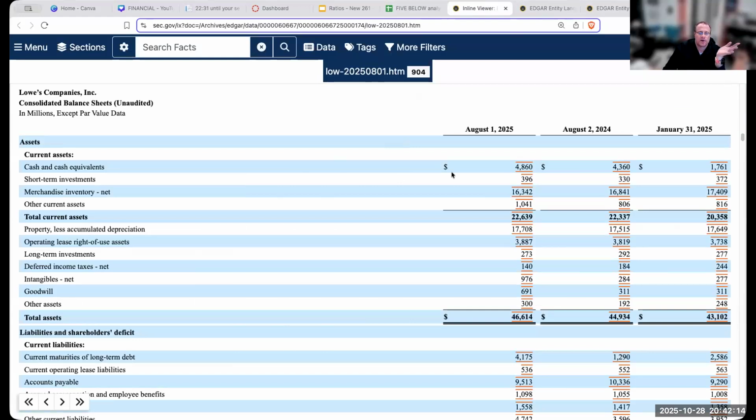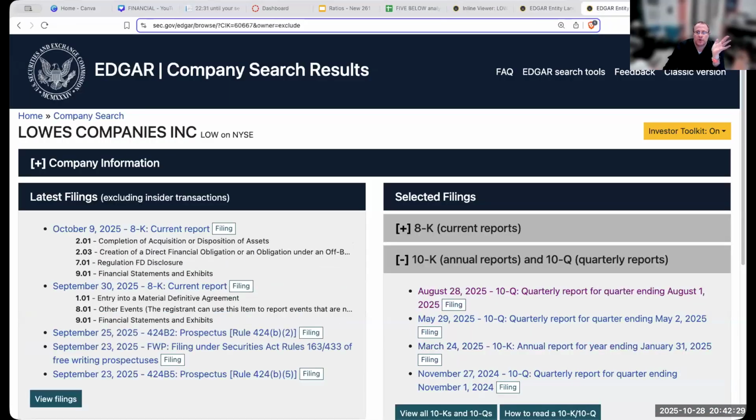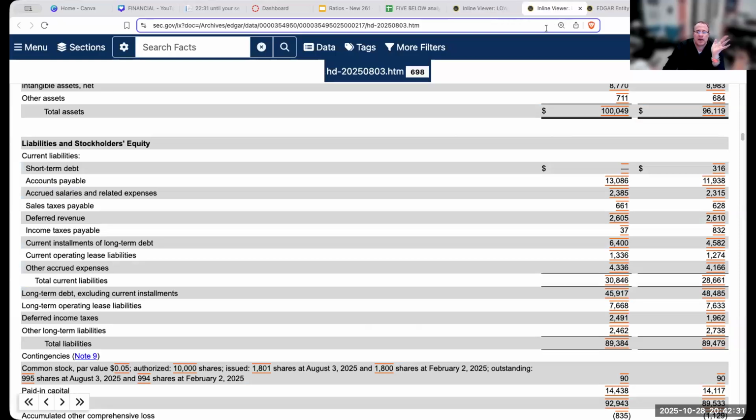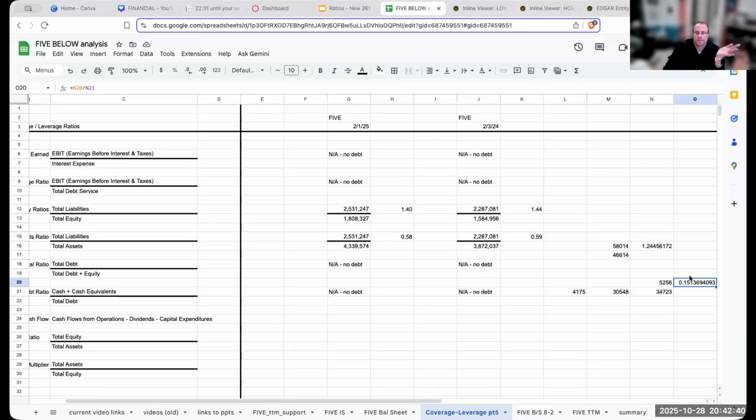And by the way, what exactly are cash equivalents? Well, I should have been a little bit more fair. I should have added 396 on the short-term investment. So let's go ahead and do 4860 plus 396, slightly better. If I did this for the Home Depot, and I said, okay, they're cash and cash equivalents, right? The most liquid assets. So this is going to be 2804.